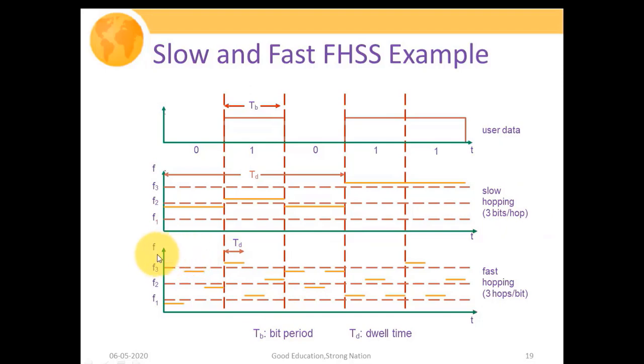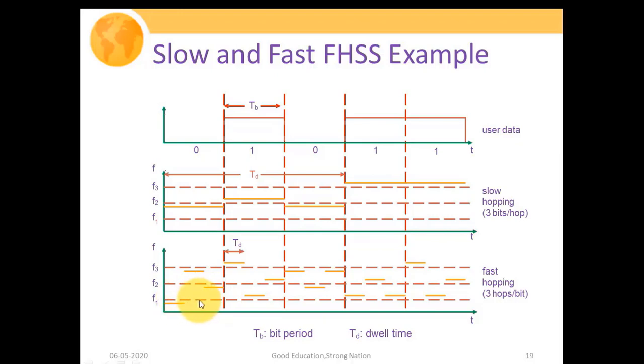Whereas the second figure shows that the dwell time Td is quite lower. The figure also makes it clear that Td is very much lower in comparison to Tb. So in order to pass a single bit of information, our central carrier frequency changes 3 times. For a certain duration the central carrier frequency is f1, then for a certain duration it is f3, and then for a certain duration it is f2. So the central carrier frequency changes 3 times in order to transmit a single bit, that is, Tb.